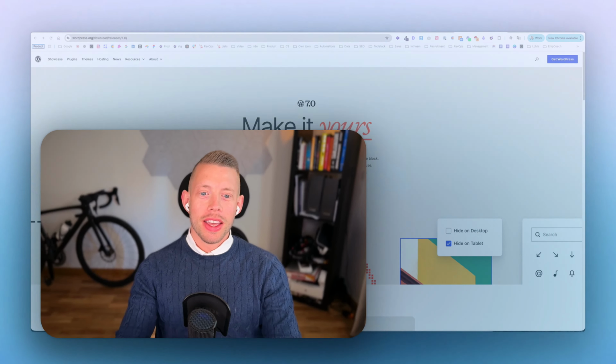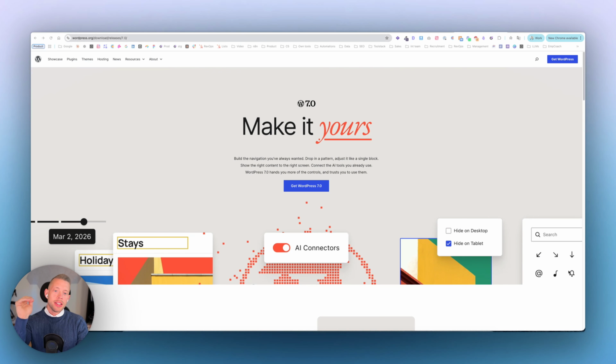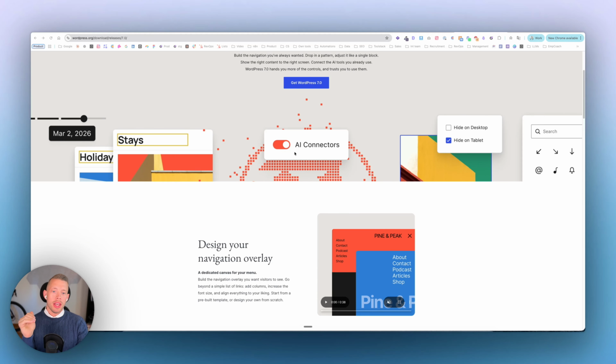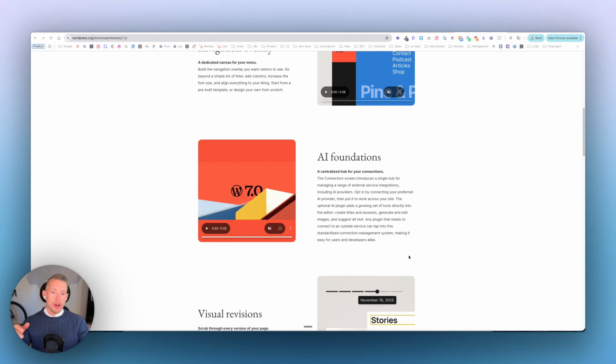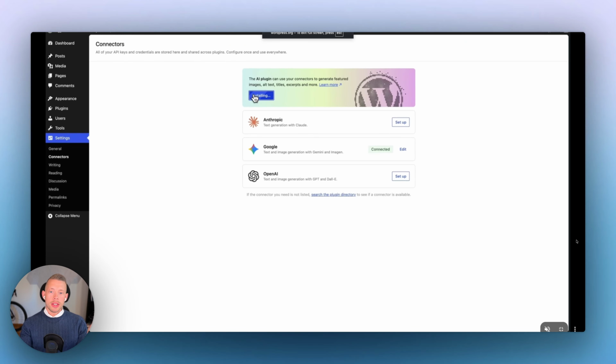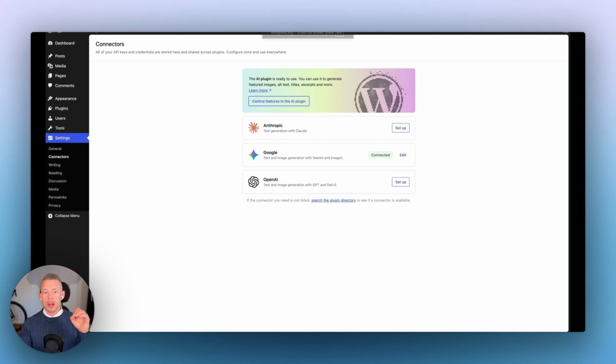We can finally connect AI to our WordPress. But is that actually so good? Let us actually take a look at that. So I went through the latest updates of WordPress 7.0 with the AI connectors and what you can do with this. It's basically a centralized hub where you can connect, at the moment, three different AI providers. Let me show you. As you can see in here, we have Anthropic, Google, and OpenAI.